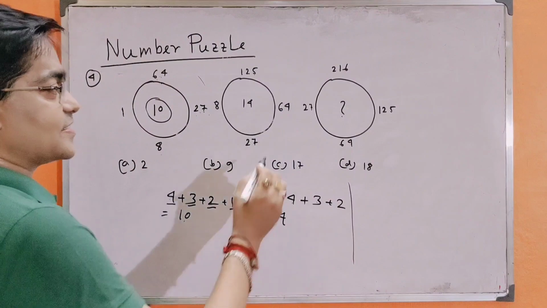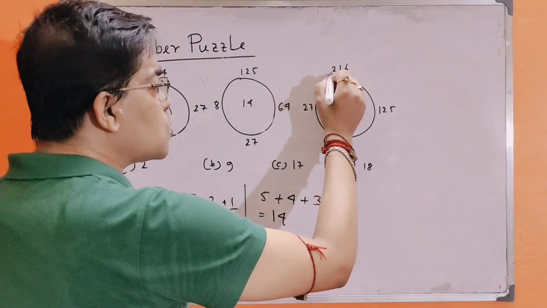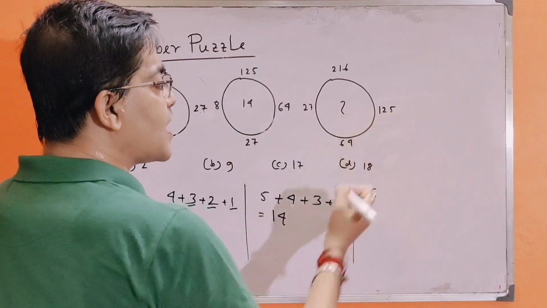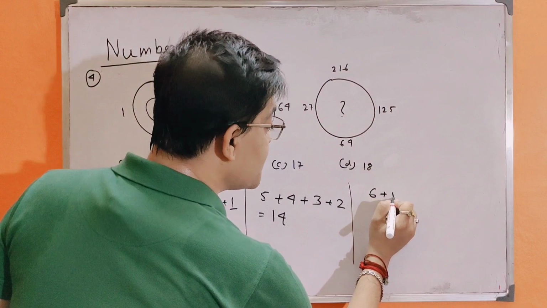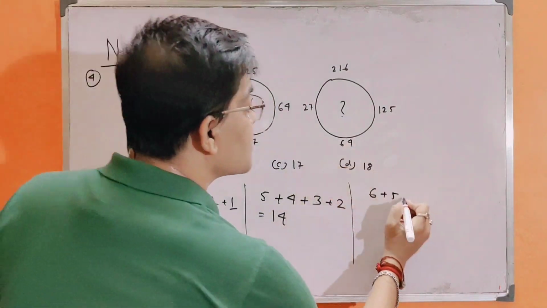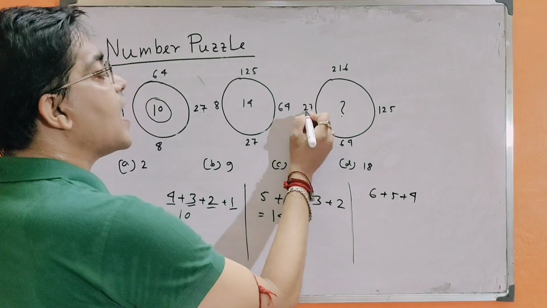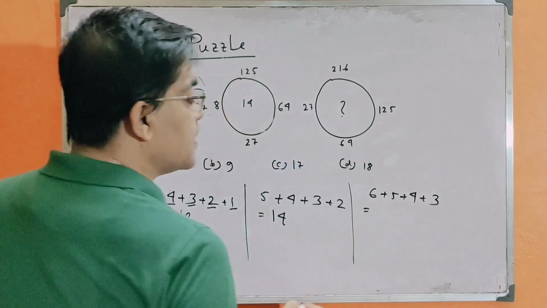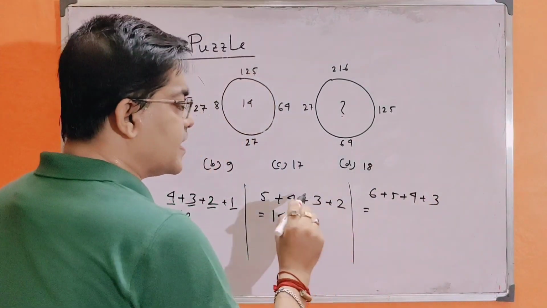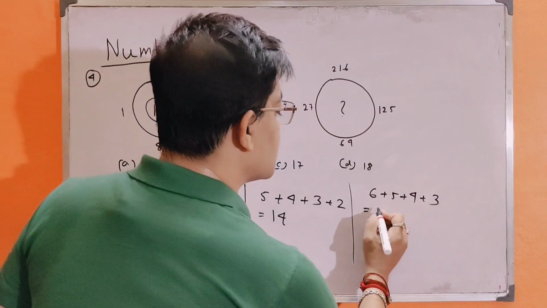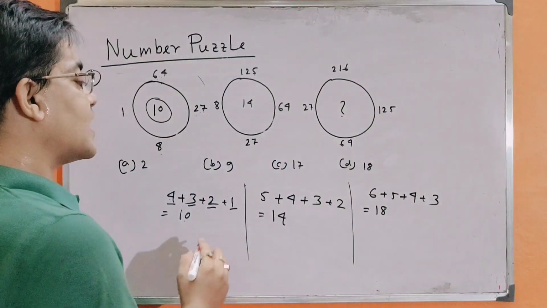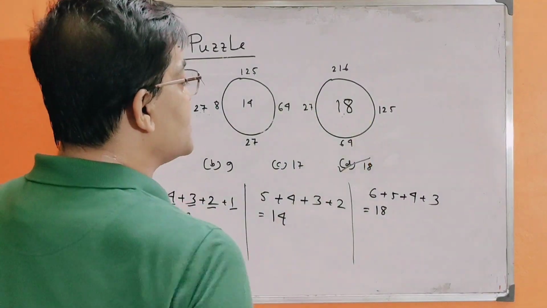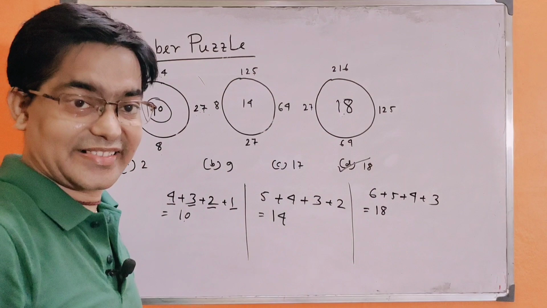In the third case, we have to see what the cube root of 216 is. It is 6. What is the cube root of 125? It is 5. Of 64? It is 4. And what is the cube root of 27? It is 3. The sum of these numbers is 18. Then the answer is 18. That is, 18 is inside the third circle.